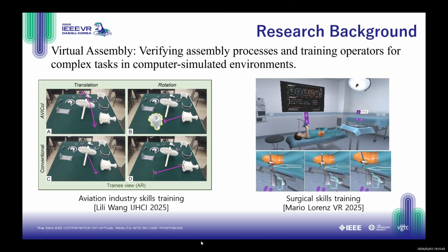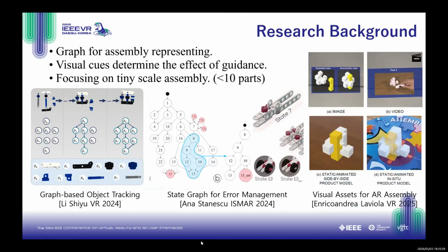Virtual assembly refers to the use of computer-simulated environments to validate assembly processes and train operators for complex industrial tasks. Such systems are increasingly adopted to reduce training costs and improve operational safety. Recent literature has laid a wide foundation. Researchers have successfully used graphs for object tracking and management in augmented reality assembly. There are also extensive studies on how visual assets impact guidance quality.